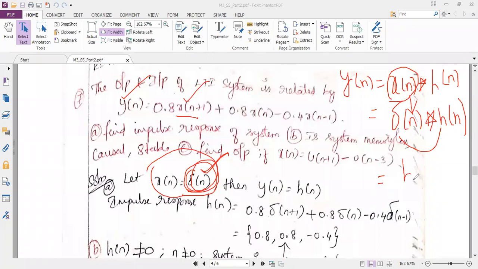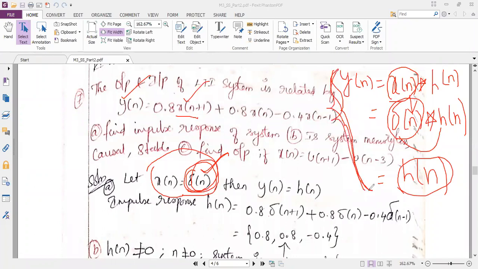So my answer is h of n only. In order to get h of n easily, I am keeping x of n as delta of n. I want you to write these steps in your notebook. This is not written in my notes. So you should know how you got y of n equal to h of n for this problem. It is based on the convolution.